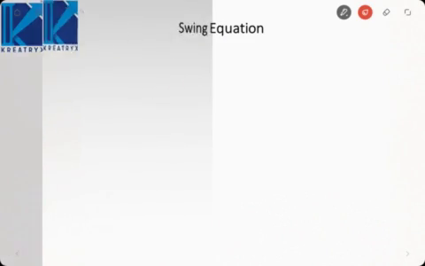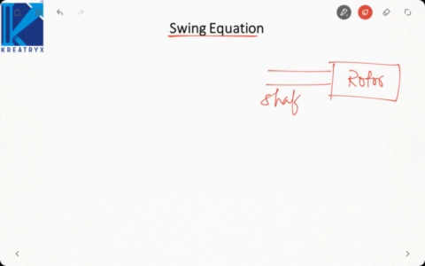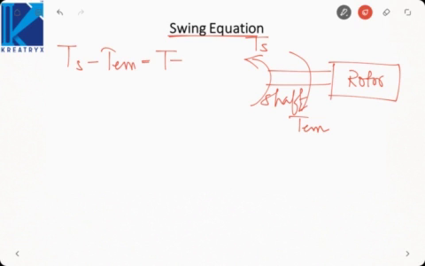Now let us talk about the swing equation. Whenever we are talking about a synchronous machine, suppose this is the shaft of the machine, this is the rotor, this is my shaft. Now the shaft will have a shaft torque that is applied, and there will be an electromagnetic torque developed which will be opposite to this shaft torque. Now shaft torque minus electromagnetic torque will be the inertia torque plus the damping torque.